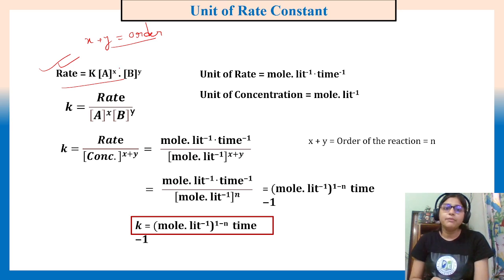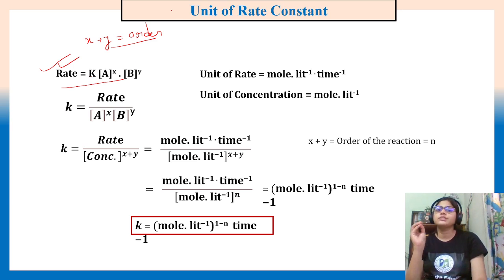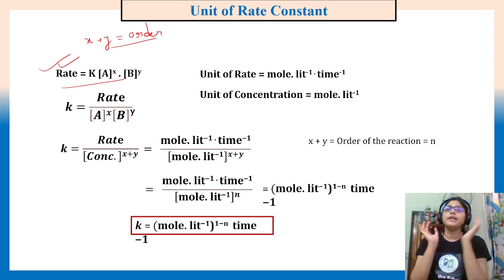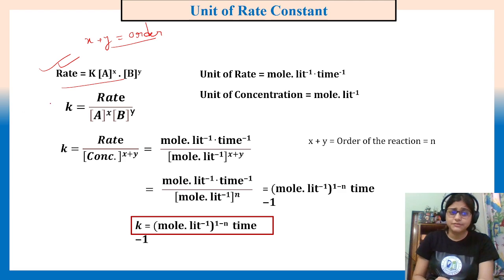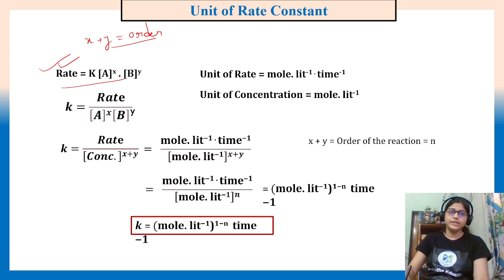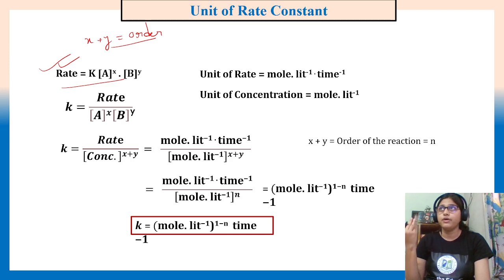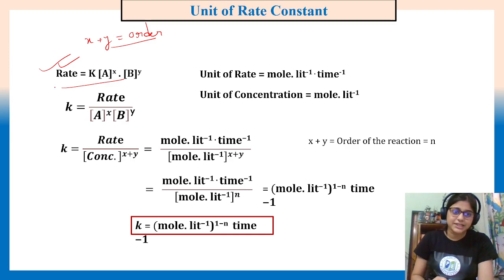So the main important thing about rate constant is not its definition, it is the unit of rate constant. You will find various questions with that. But it is very simple. Sometimes students struggle with what it was, they can't remember. But if you just know the rate law, you will never forget it, right? Because K is here rate by this. Okay, then rate by concentration to the power x plus y, where x plus y is the order.